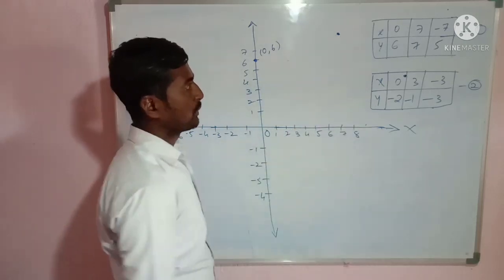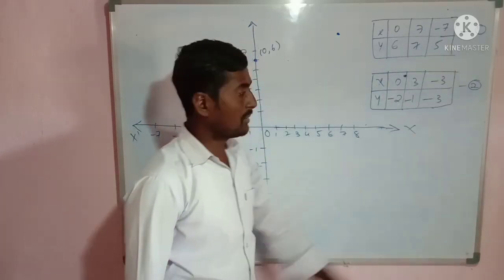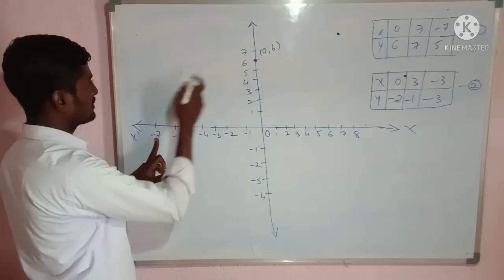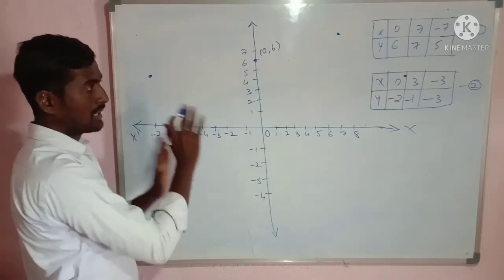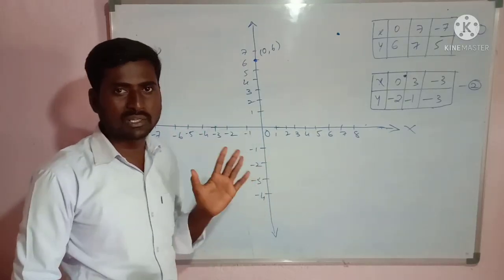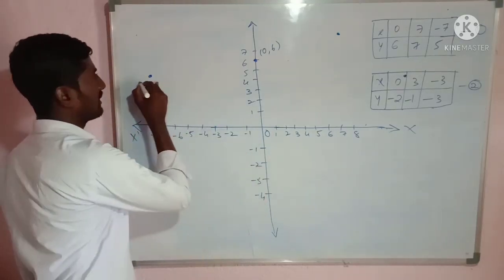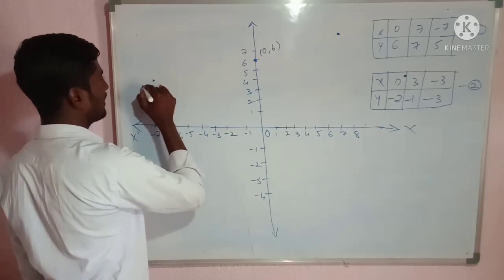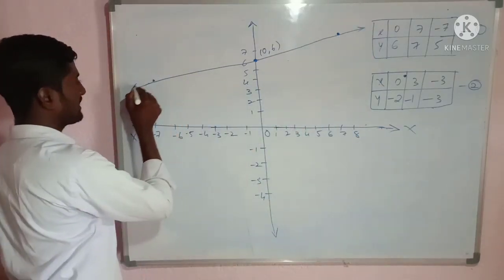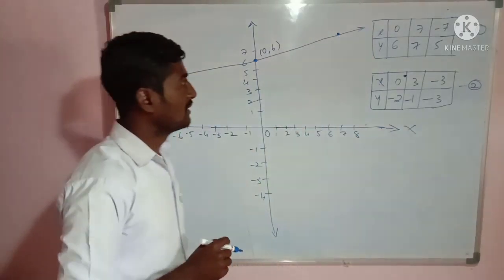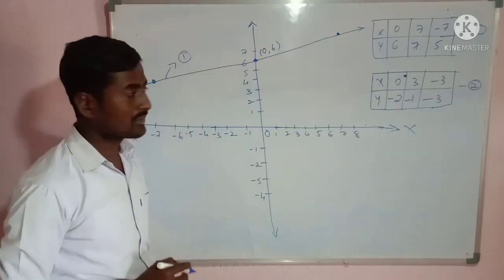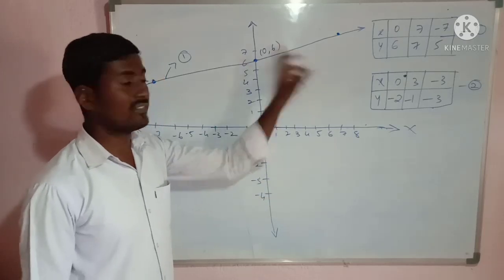Okay. Then one more, minus 7, 5. The x coordinate is minus 7 here, and the y coordinate is plus 5. So that will be here. So approximately I am drawing the line. You should draw this graph on graph paper only. Now I will join these points, and you will get one line. This is just for understanding purposes that I am drawing this. Next, this is the first equation. It is the graphical representation of the first line.